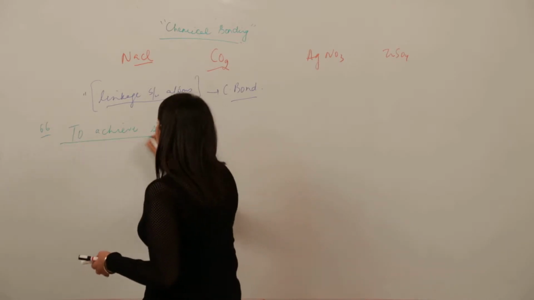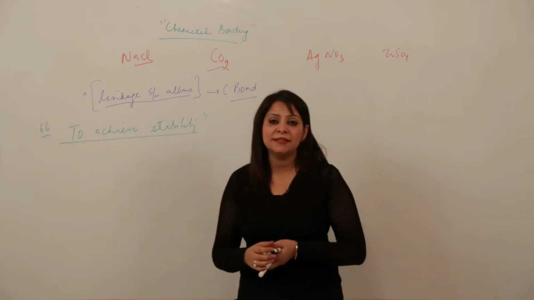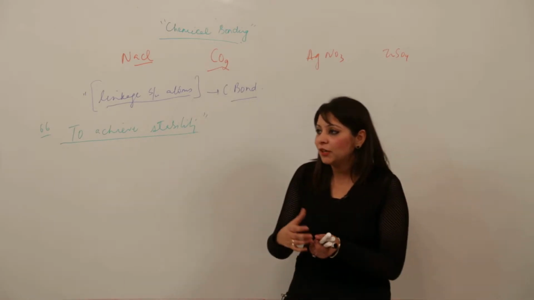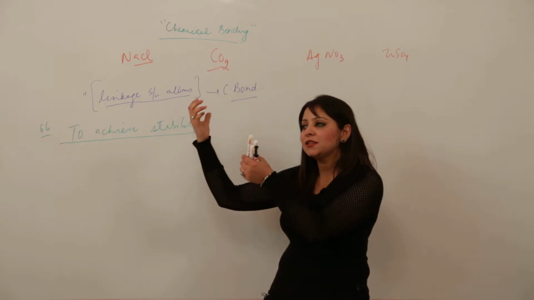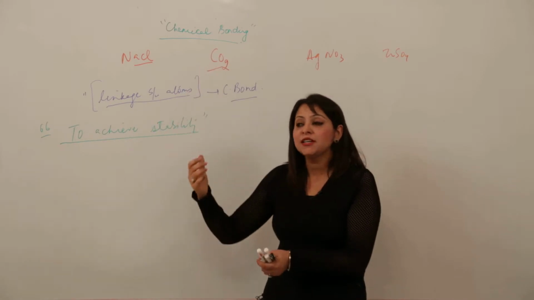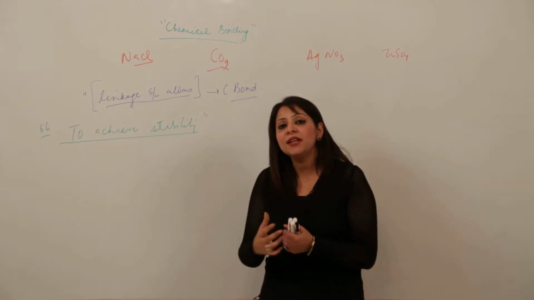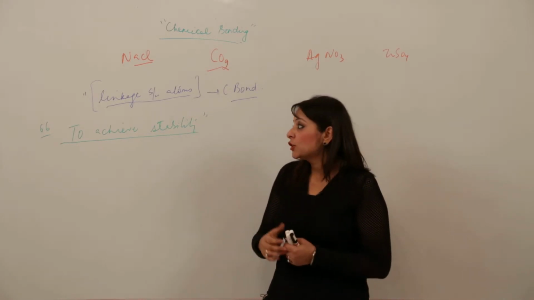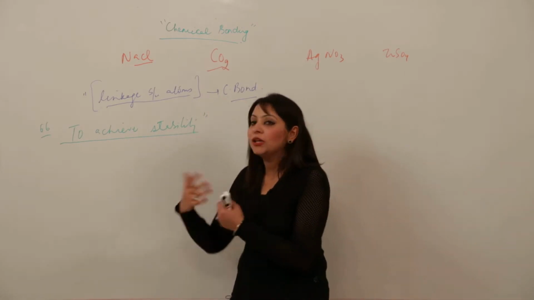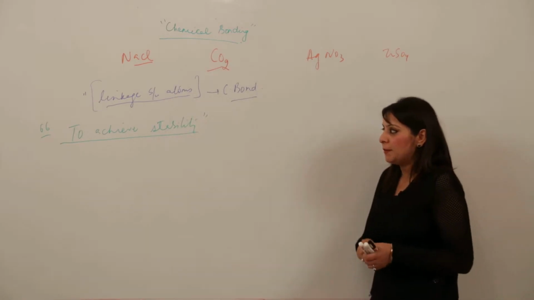Everything in nature is in search of stability, because whenever any substance is stable, then only it can exist in nature. Whether we are talking about water, if you take water to a height and make it fall, it will always fall down, it won't fall up, because by falling down it is losing energy, meaning it is getting stable. So everything in nature needs this stability. Similarly the atoms need stability. Now why are they not stable, or after combining how do they become stable? I am just explaining with an example.